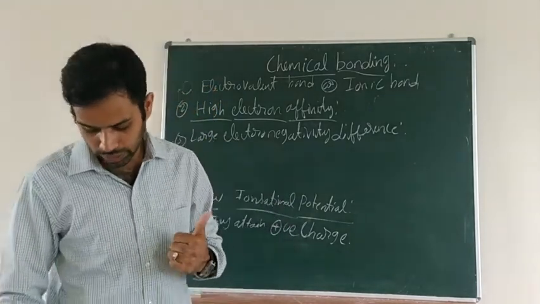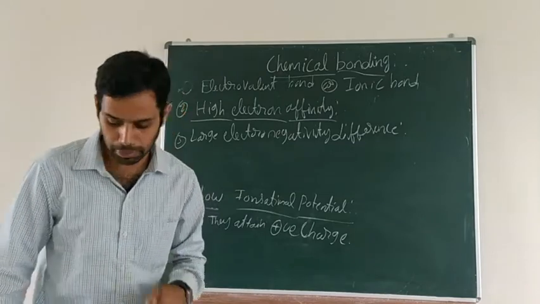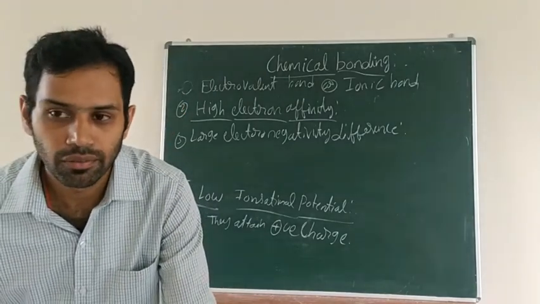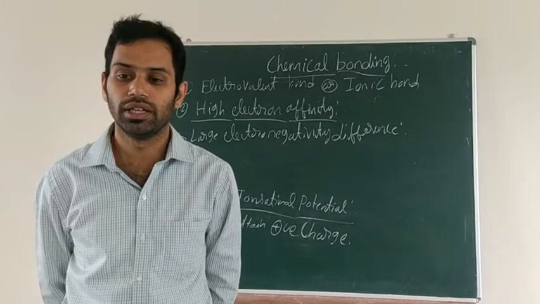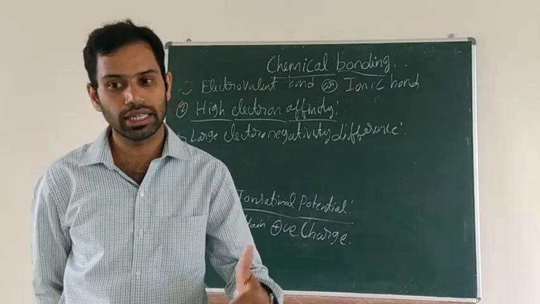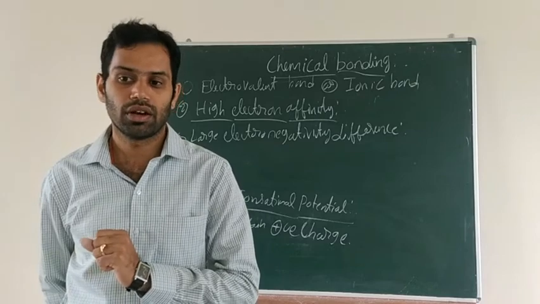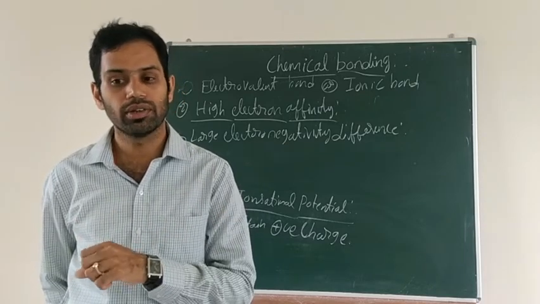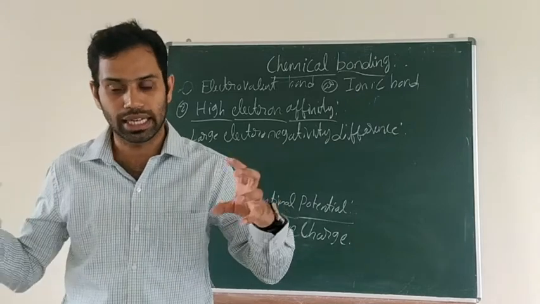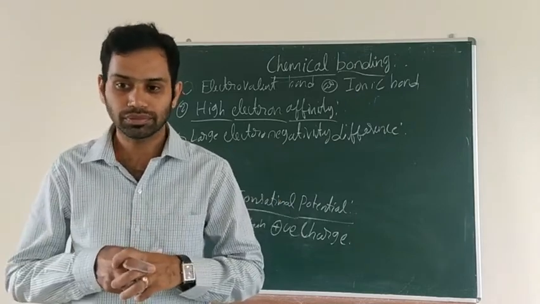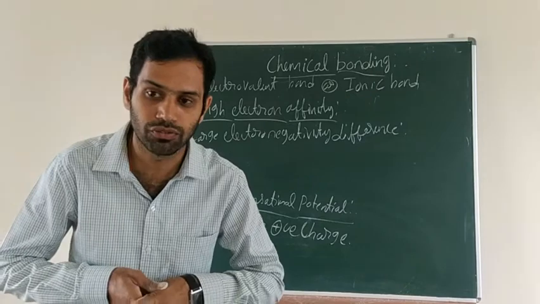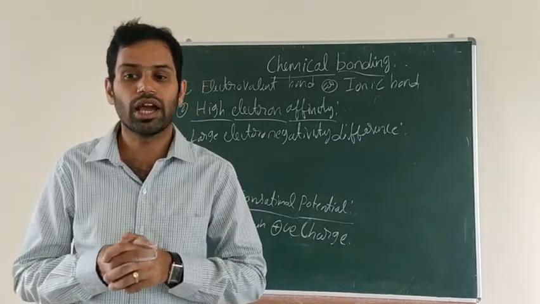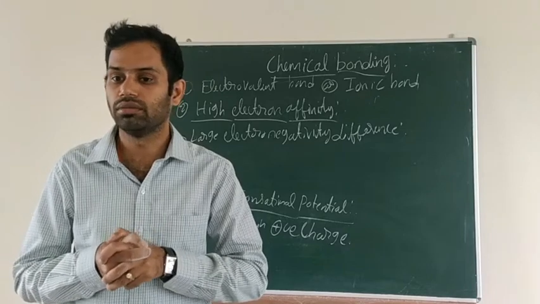One more thing, why are ionic compounds called stable? What is the reason? They are formed by the ions, that is cation and anion. Usually we know that between positive and negative charges there will be attraction. Because of the electrostatic force of attraction between the positive and negative charge, the ionic compounds are stable.